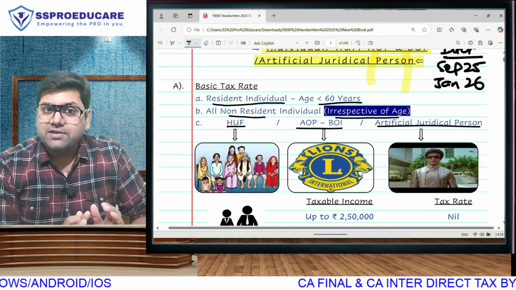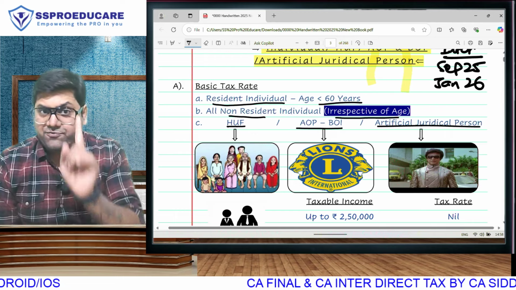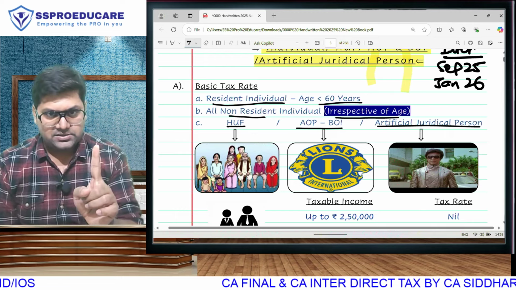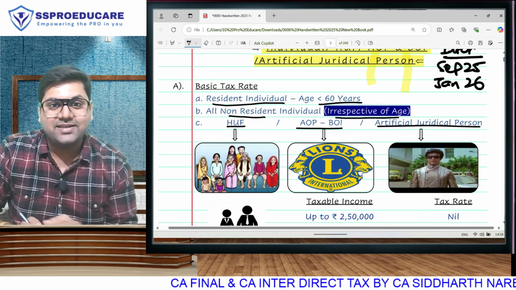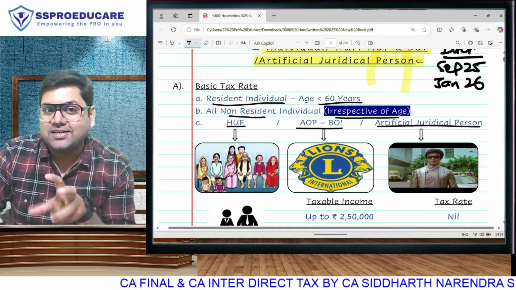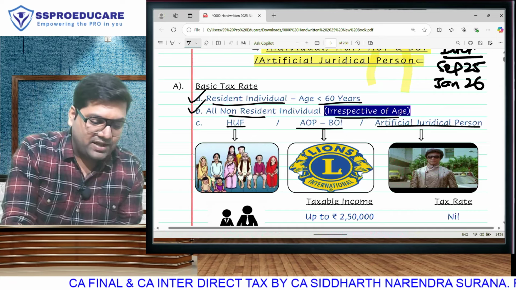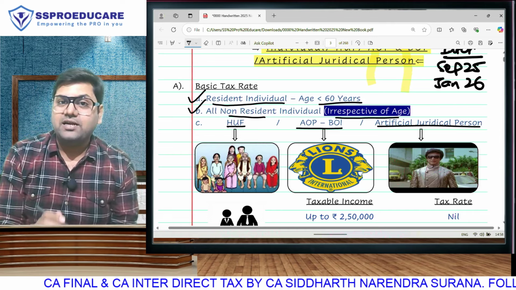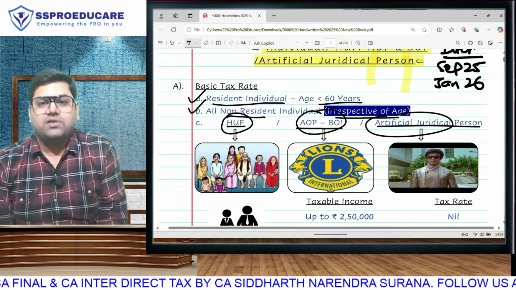So when we do individuals in 3 categories, category A, category B and category C, the first category is 0 to 59 years. Second category is 60 and above, 60 to 79. Third category is 80 and above. But that second and third category is only if resident senior citizen and resident super senior citizen. So with the first category, we have all non-resident, and not just individual. HUF, AOP, BOI and artificial juridical person also have the same slabs.